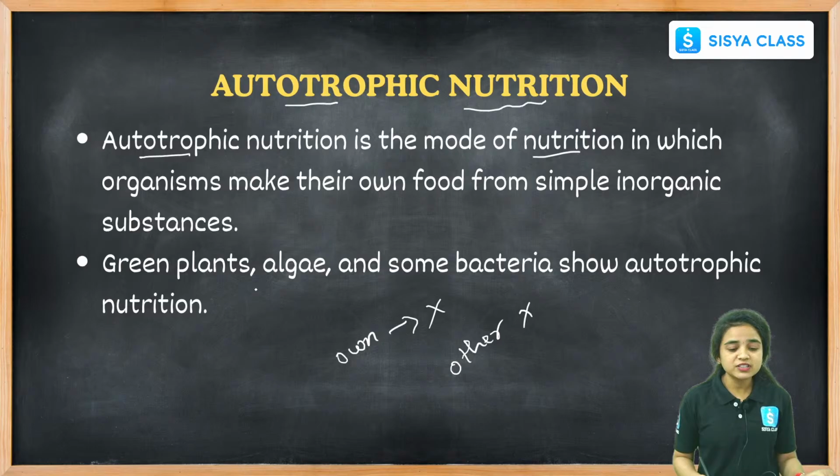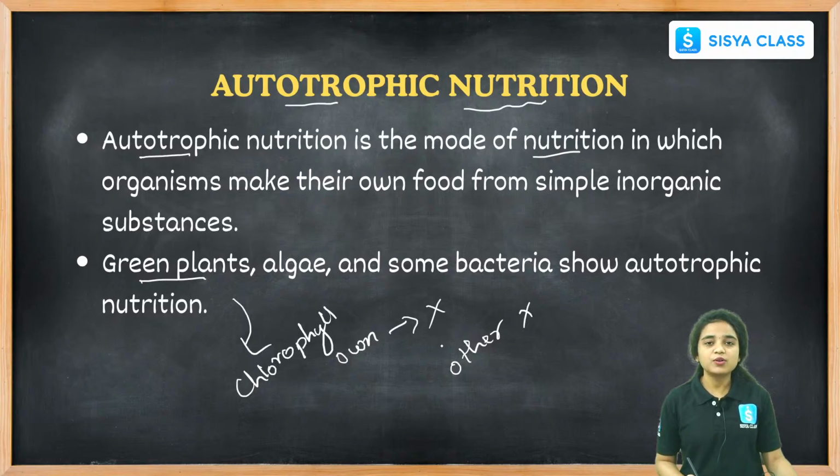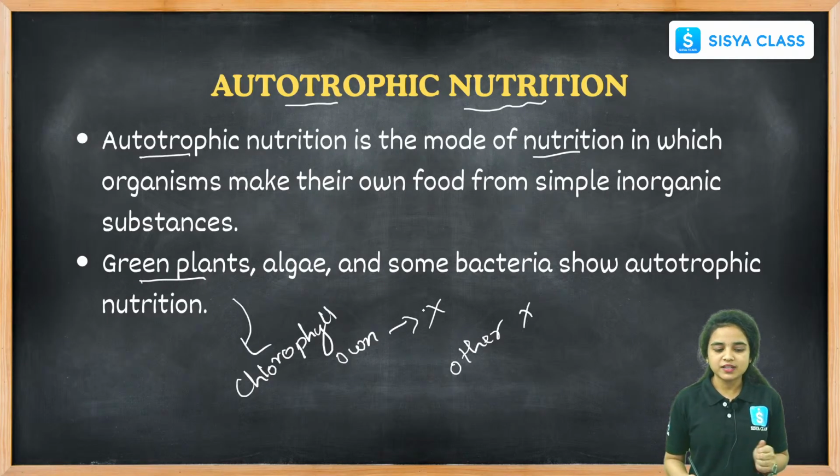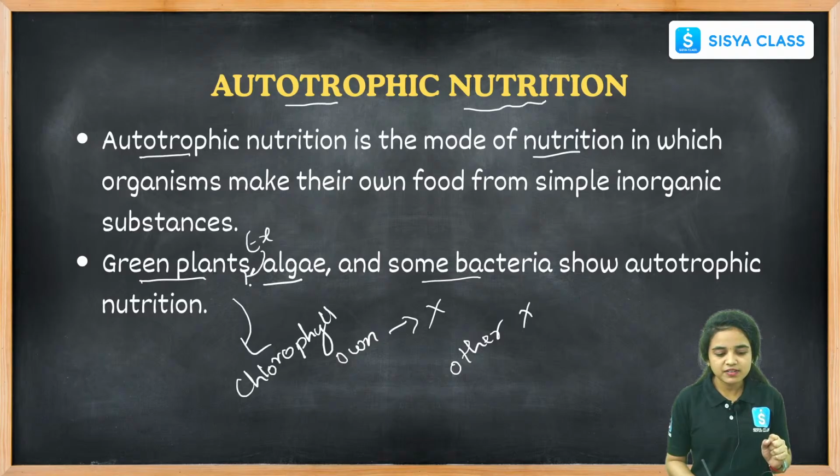Examples for autotrophic nutrition are green plants. Why only green plants here? Because there is an important pigment. What is that pigment? Chlorophyll. With the help of chlorophyll, plants prepare their own food material. And algae also contain this pigment, hence they prepare food material without depending on other organisms. And there are some bacteria that show autotrophic nutrition. So these are all the examples that we can remember about the autotrophic mode of nutrition.